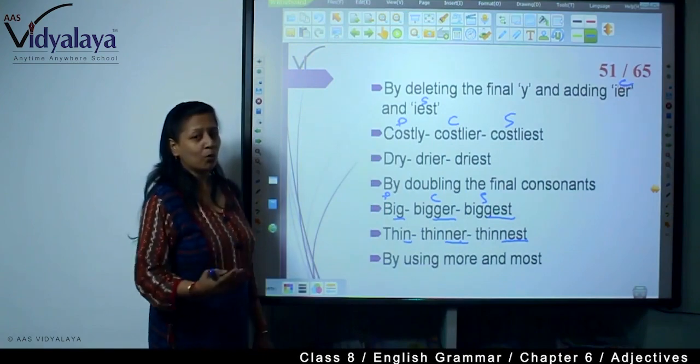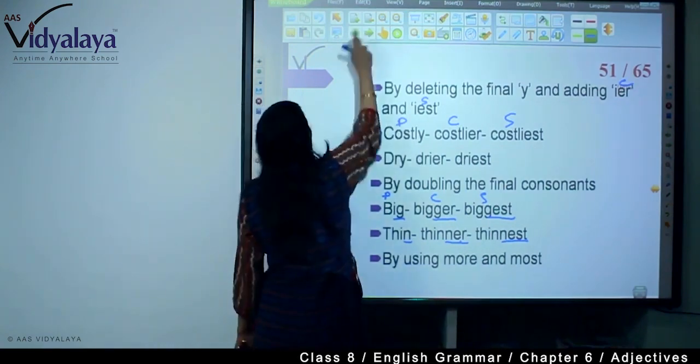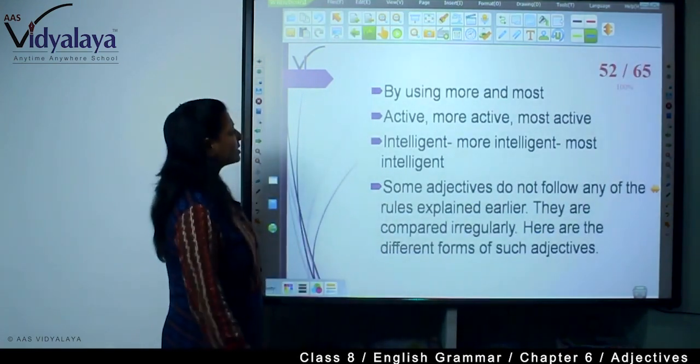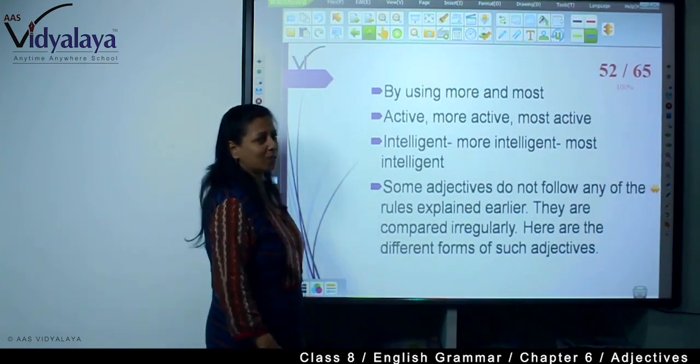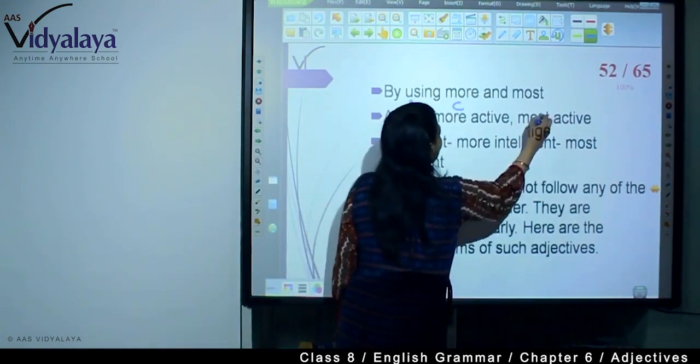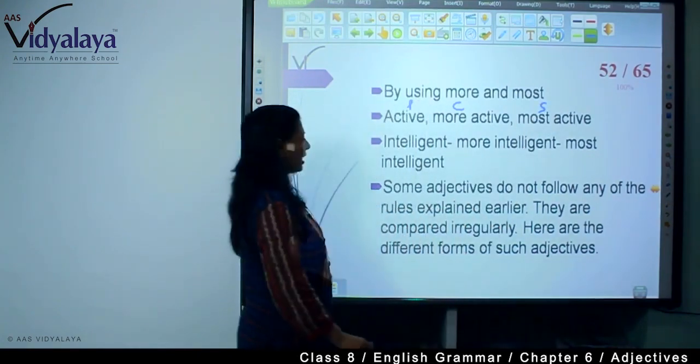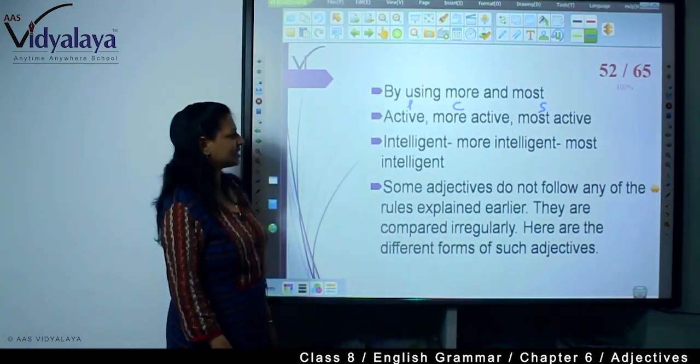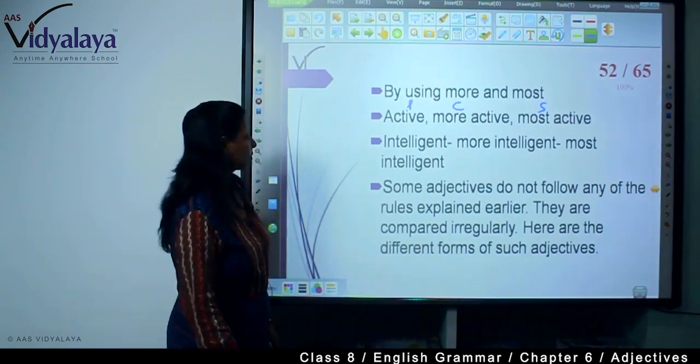Now by using more and most. How? By using more and most. Active, more active, most active. This is positive, this is comparative, and this is superlative. Intelligent, more intelligent, most intelligent.